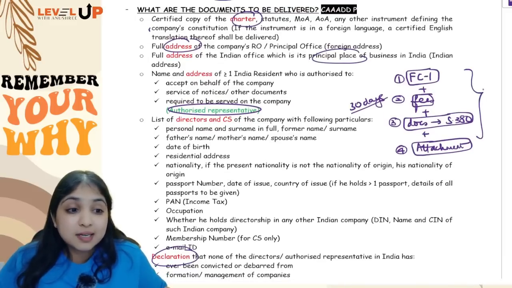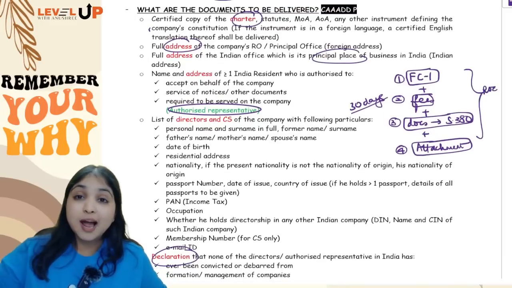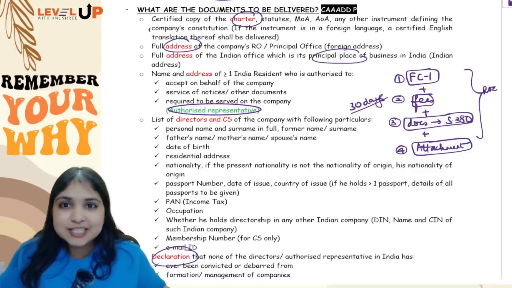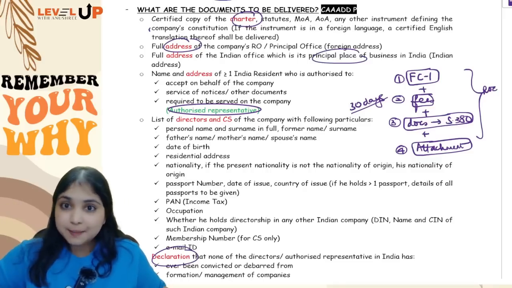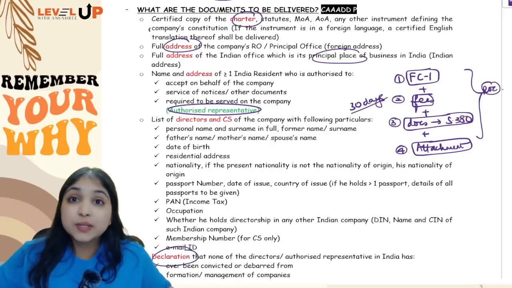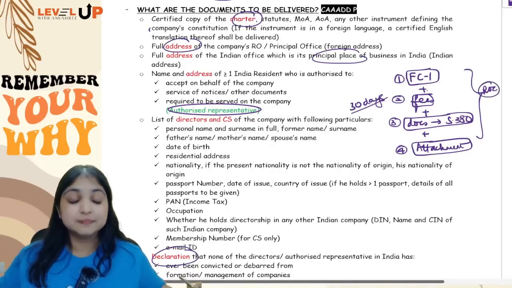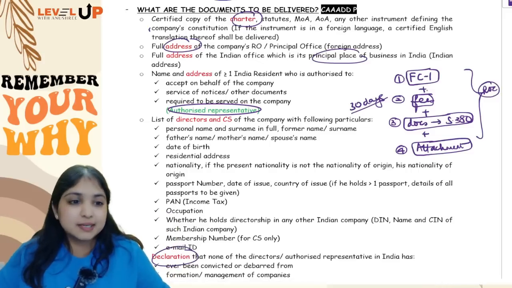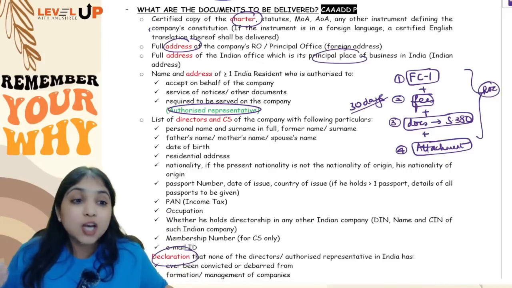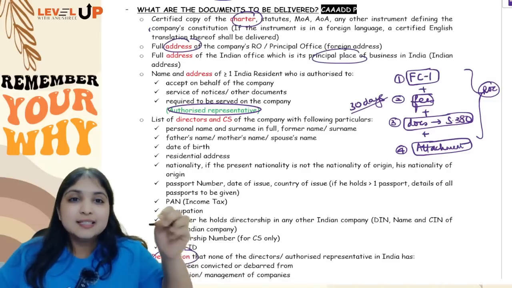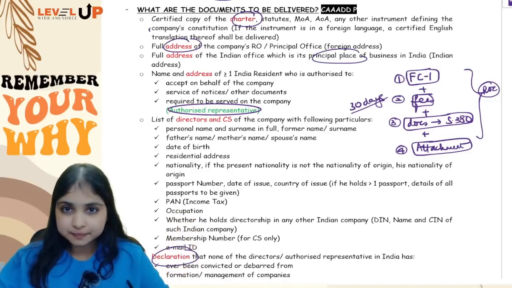Now the question arises: all of it has to be filed with which ROC? In our country, every state has one ROC. Tamil Nadu and Maharashtra have two ROCs each. So this has to be filed with which ROC? We learned that all this has to be filed with ROC Delhi guys. That is where the amendment is. It has to be filed not with ROC Delhi, it has to be filed with ROC Central Registration Center.